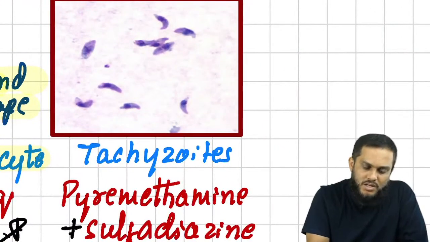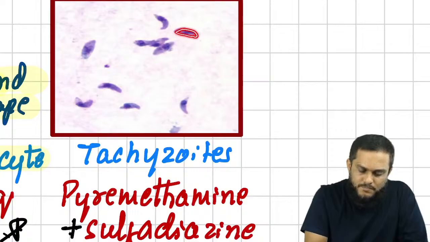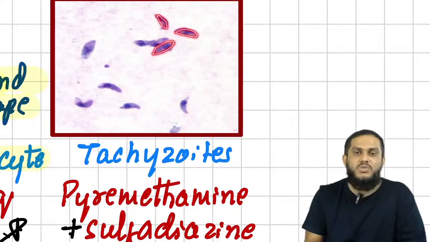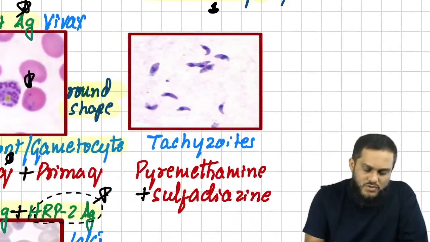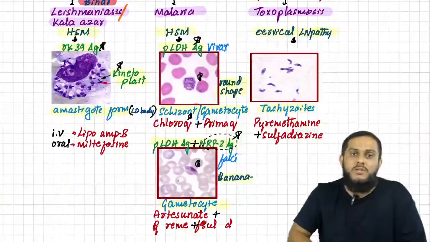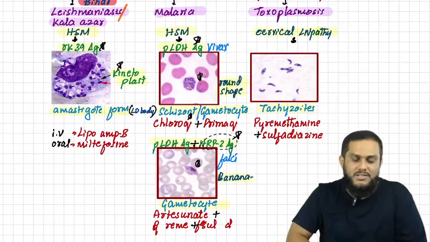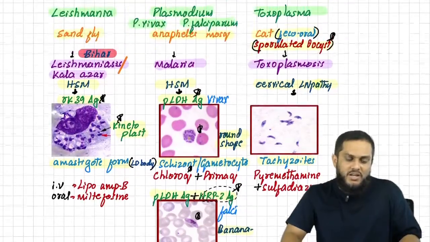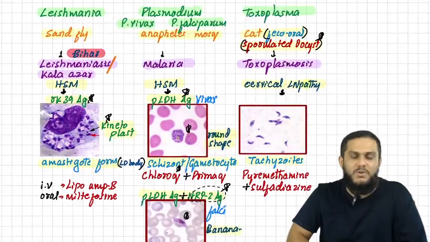Sir, if you see spindle shaped structures like this, these are tachyzoids. Sir, if you see tachyzoids, that is Toxoplasma. Toxoplasma does not have any important antigen. So this is how we identify Leishmania, Plasmodium, and Toxoplasma.